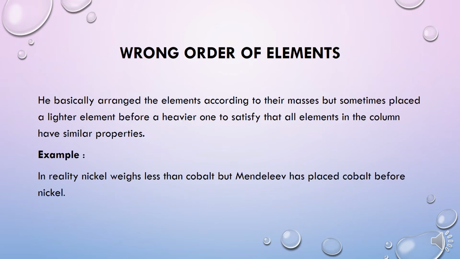There are some limitations in Mendeleev's periodic table. The first one is wrong order of elements. He basically arranged the elements according to their masses, but sometimes placed a lighter element before a heavier one to satisfy that all elements in the column have similar properties. For example, in reality, nickel weighed less than cobalt, but Mendeleev placed cobalt before nickel.